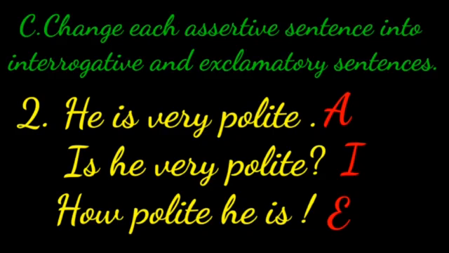Now, exercise C. Change each assertive sentence into interrogative and exclamatory sentences. Children, I already told you we can change one type of sentence to another. So, here they gave all the sentences in assertive sentences. We have to change in interrogative and exclamatory. Already one is done for you in your book, children. Let's see from second one.